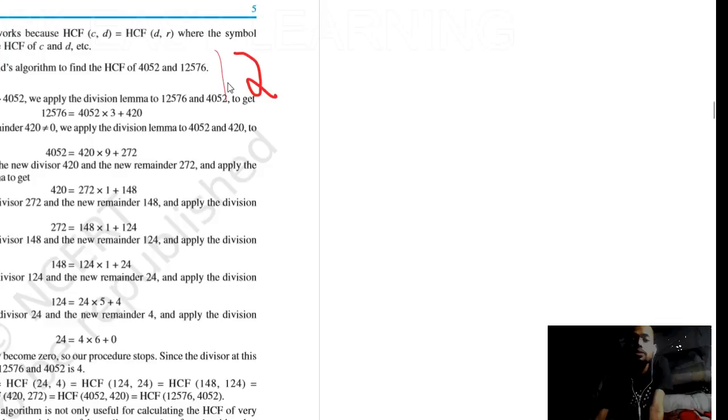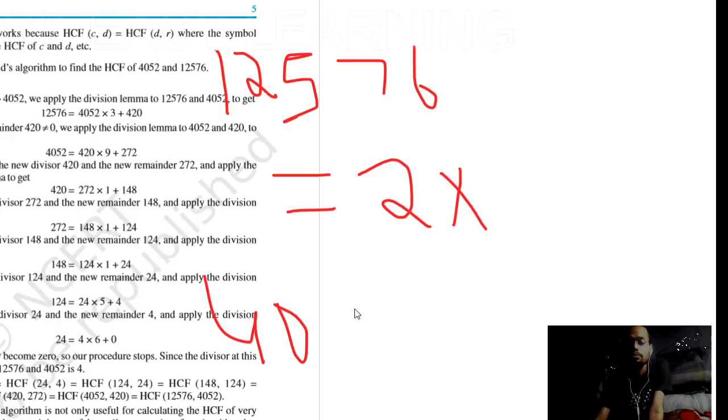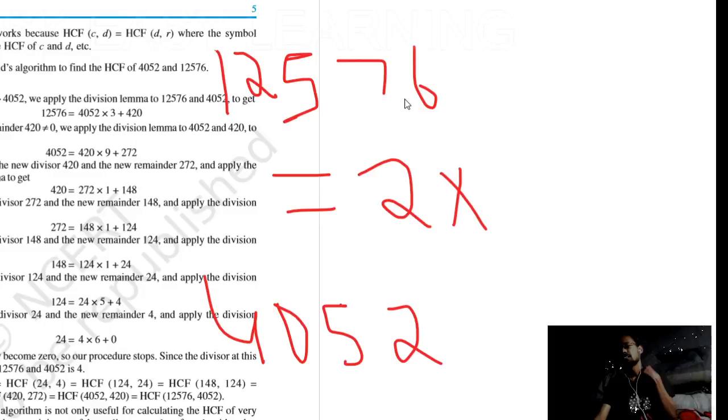12, 56. Write down the given numbers in their prime factors. Okay, so you can see 2 is common. And in 4052, I think both are divisible by 4. The condition for divisibility by 4 is that the last two digits should be divisible by 4. So 76 is divisible by 4. 52 is also divisible by 4.